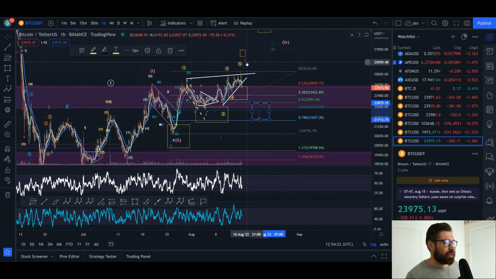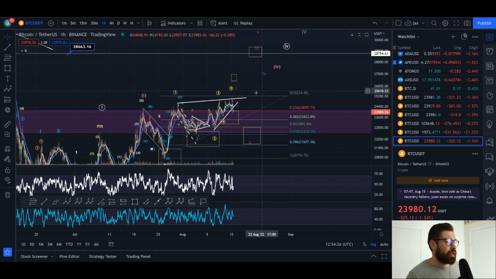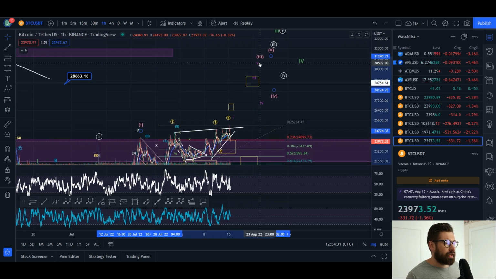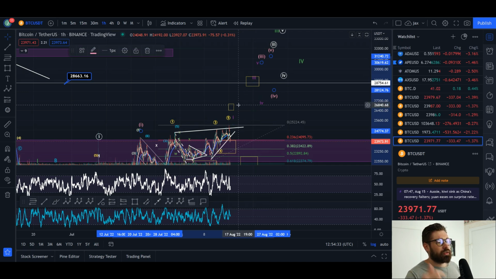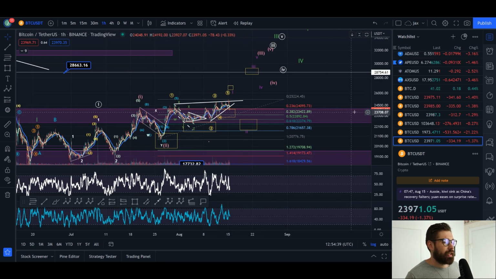So that is a possible scenario that we've completed our first wave, see our wave 2 pullback, and then you would put in a wave 3, wave 4, wave 5 to complete the larger wave 3 in pink. If you're new to Elliott wave, please do some research on Google, on YouTube. There's some incredible videos that can help explain it, as I know it sounds like an alien language if you're a complete beginner.